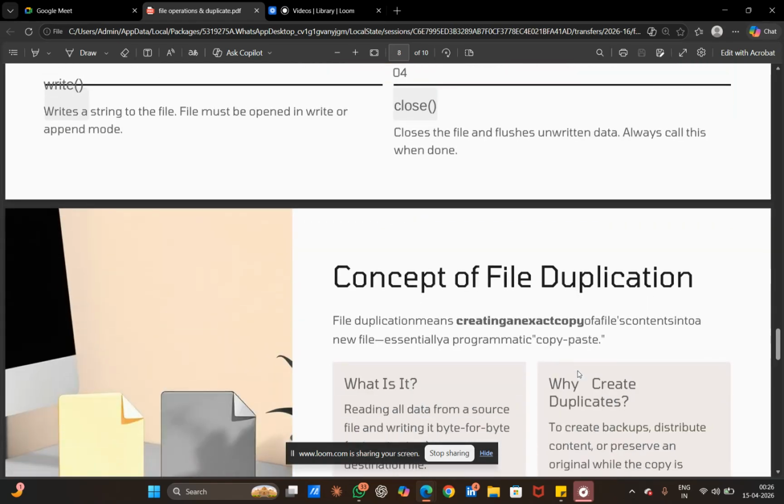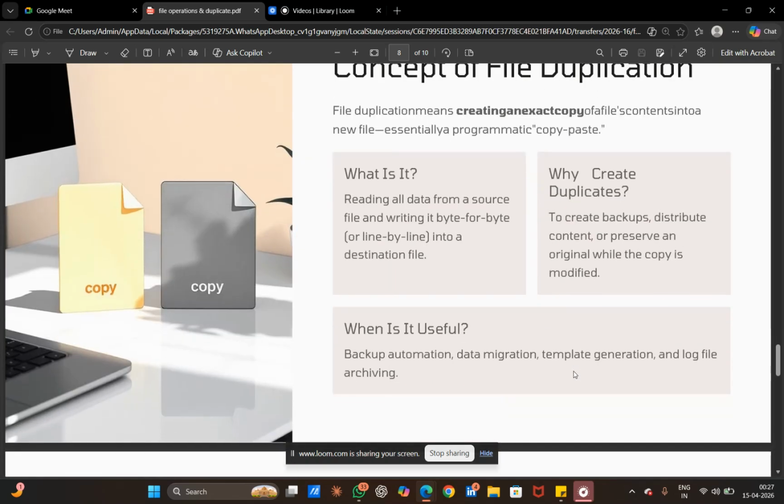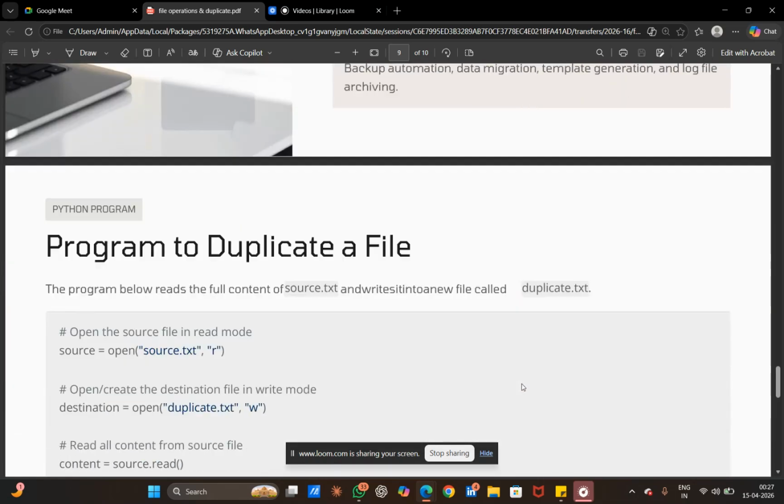Then, the concept of file duplication. Now let's understand file duplication. File duplication means creating an exact copy of a file. In this process, the program reads the content from the original file and writes the same content into a new file. This is useful for creating backups, sharing files, or keeping a copy before making changes.